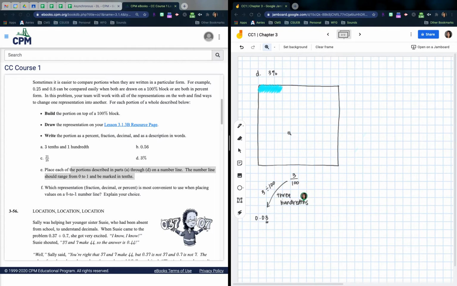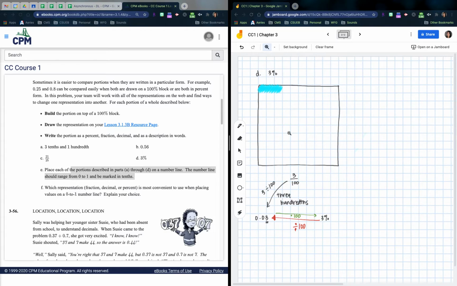Okay, and then again, remember, they already gave us the 3%, right? So if I go from decimal to percent, I multiply by 100. If I go from percent to decimal, going that way, I just divide by 100, right? So again, look at what direction it's going. You're like, oh no, the other ones were multiplied by 100. You're right, but it was going to the right. If I go to the right, it's times 100. If I go to the left, to decimal, then it's divided by 100.